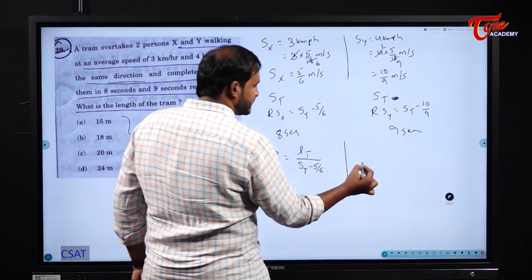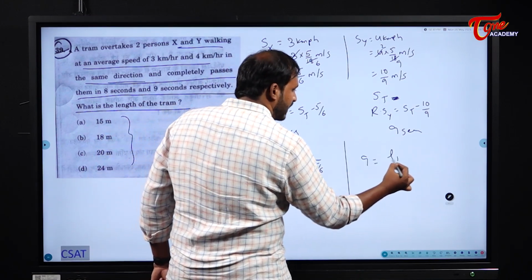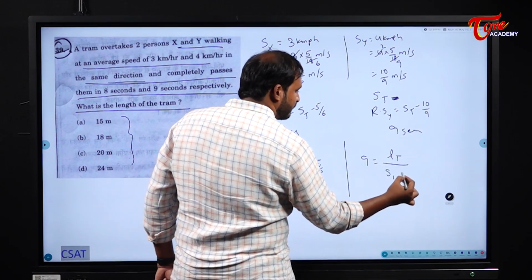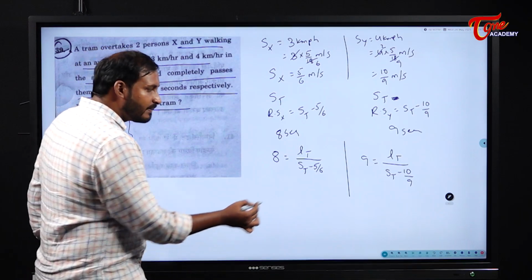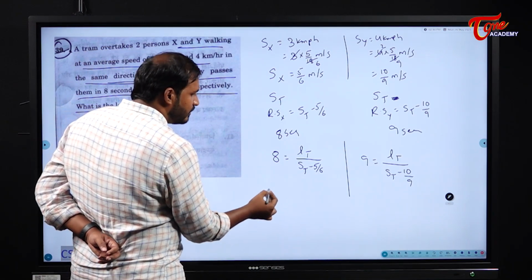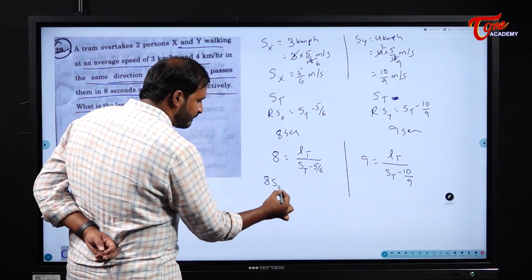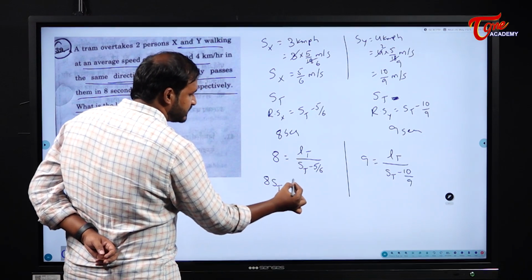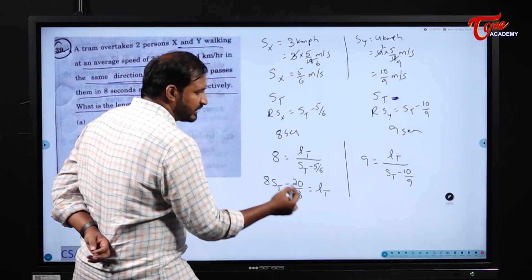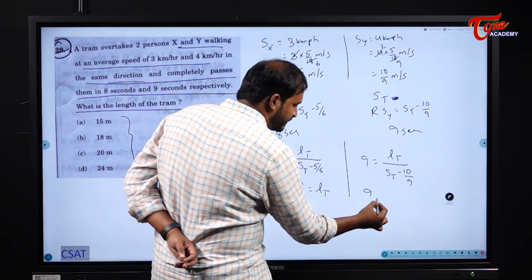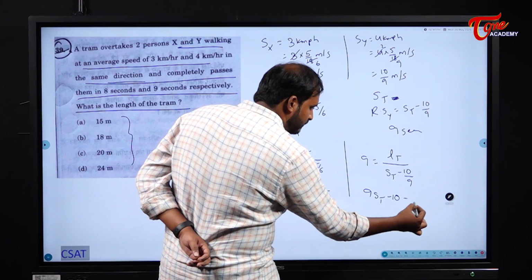Next, in this case 9 is equal to length of tram by speed of tram minus 10 by 9. Now multiply: 8 into speed of tram minus 20 by 3 is equal to length of tram, and 9 into speed of tram minus 10 is equal to length of tram.